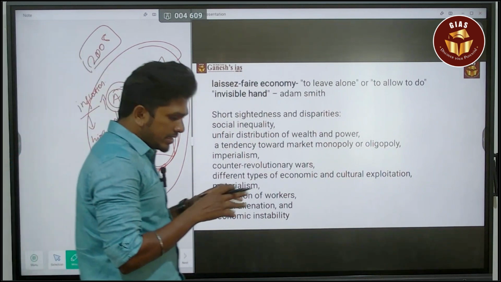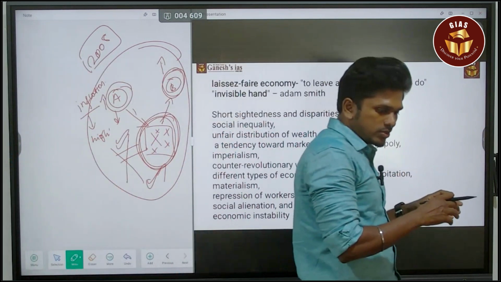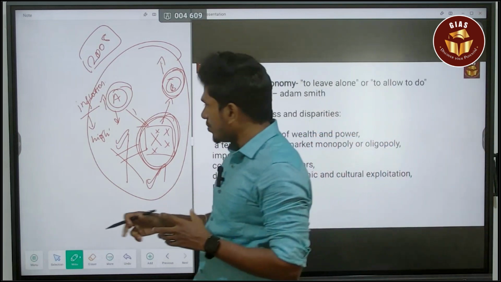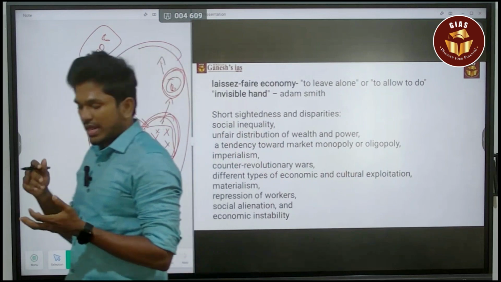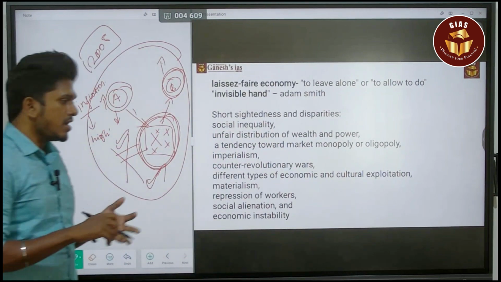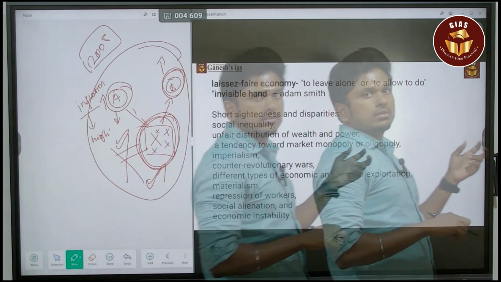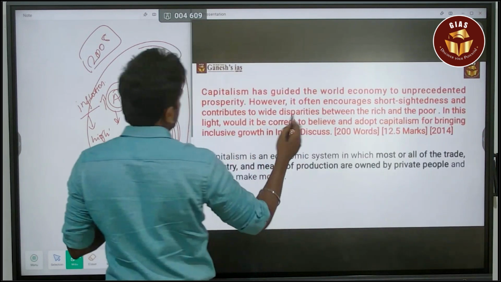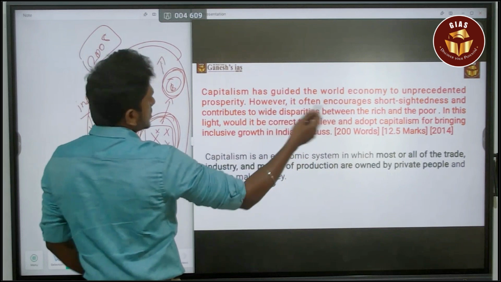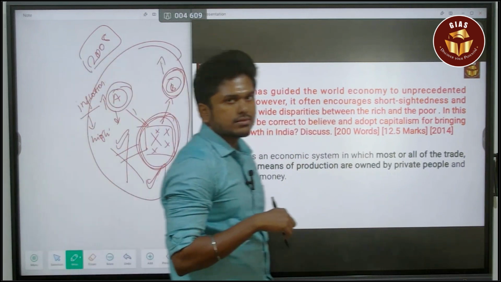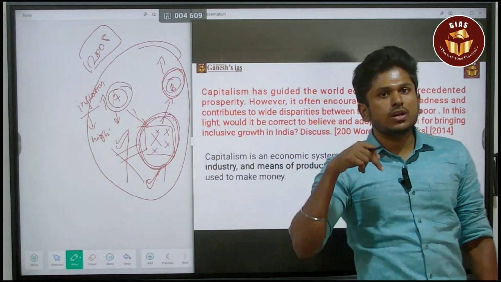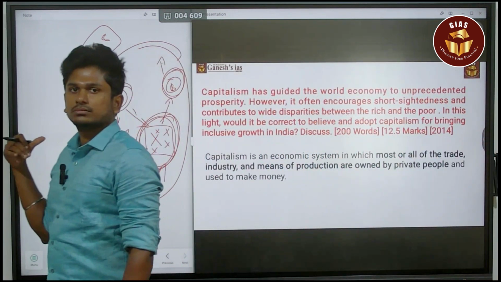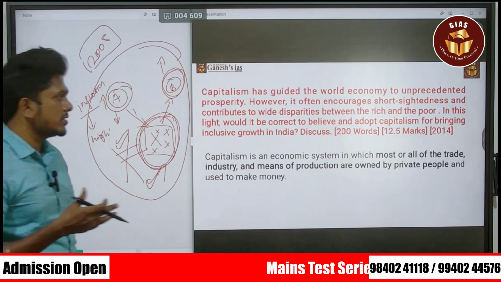So after the intro about capitalism, inclusive growth and the post-1991 era, you have to speak about laissez-faire economy, the invisible hand, and the 2008 crisis. In that way, you are giving the justification for the statement that it often encourages short-sightedness and wide disparities. So in such a way, you are giving the answers to that statement. This is how you have to address the question.